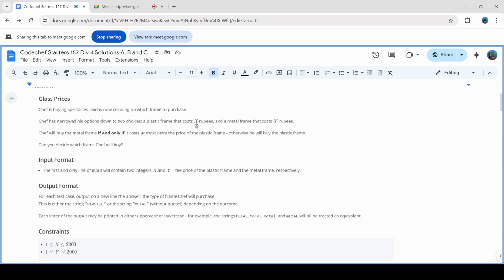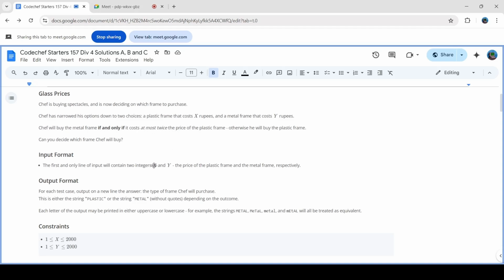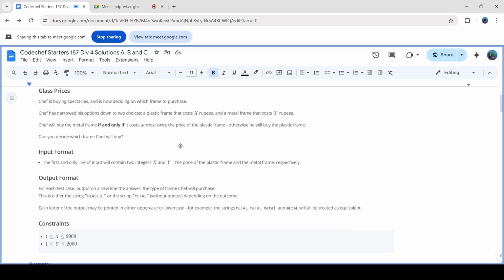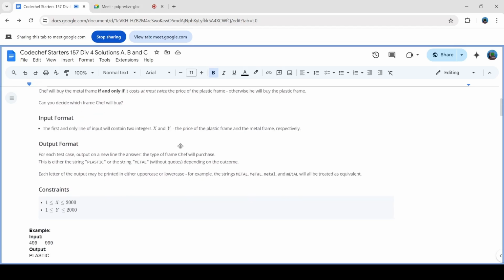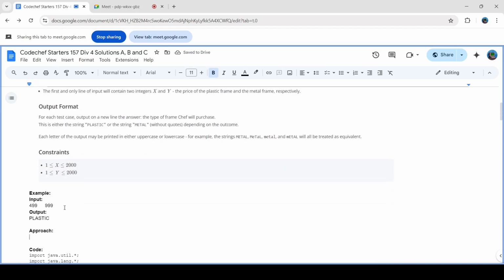You are given two integers x and y, and x is the price of a plastic frame and y is the price of a metal frame. So I have to basically decide whether the chef will be buying a metal frame or a plastic frame. The condition is that it costs at most twice the price. If the metal frame is costing at most twice the price of the plastic frame, I will buy that. I will buy the metal frame. Otherwise, I will buy the plastic frame. So this is a really simple problem just based on conditions.